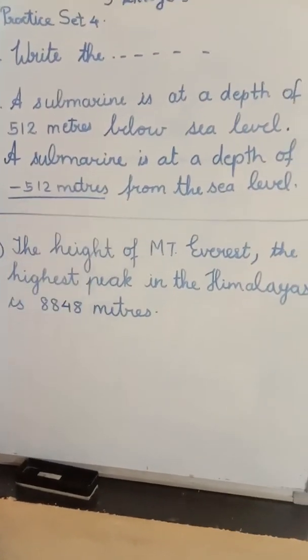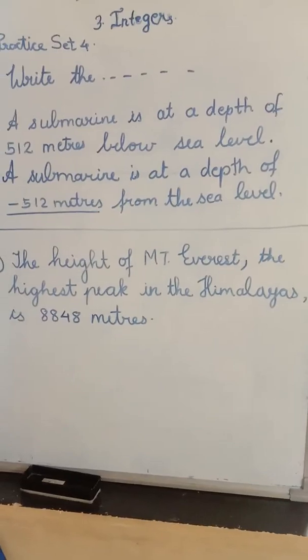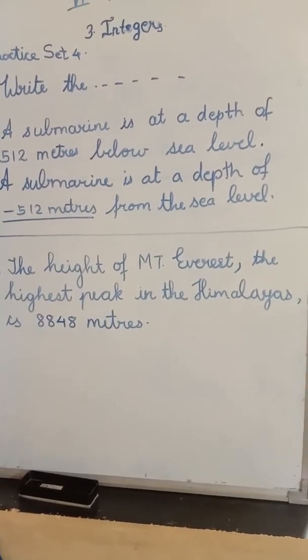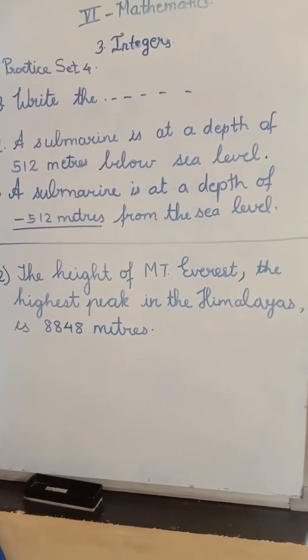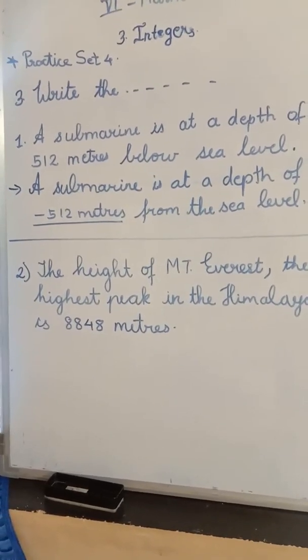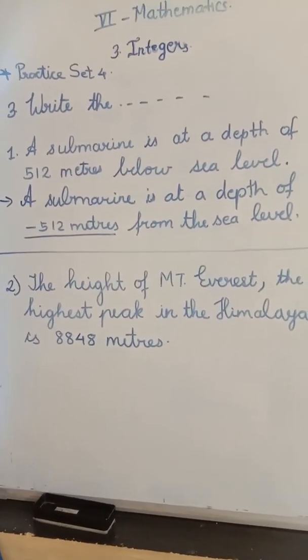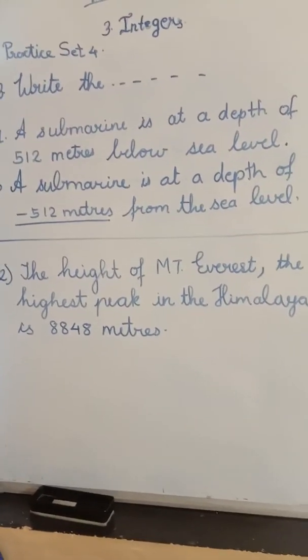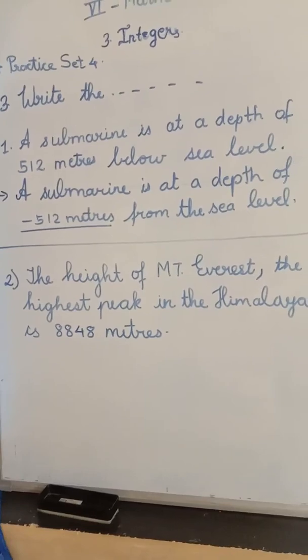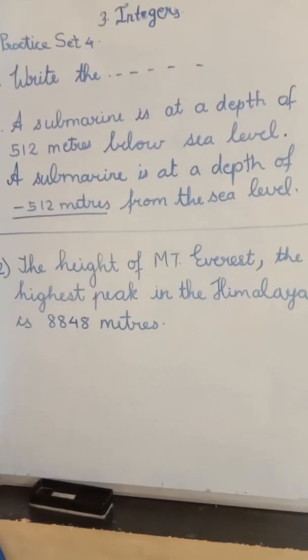If you want, you can underline this answer. Yes. Now the next question. The height of a Mount Everest, the highest peak in the Himalayas, is 8,848 meters. Okay. Now it is peak. You all know that peak mountains are always above the ground. So the number will be, you are going to write positive or negative?